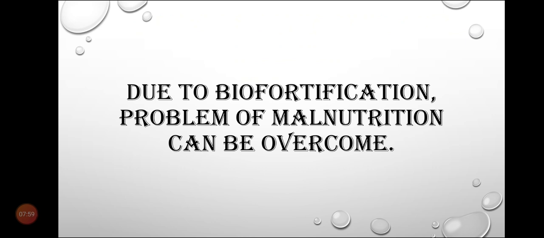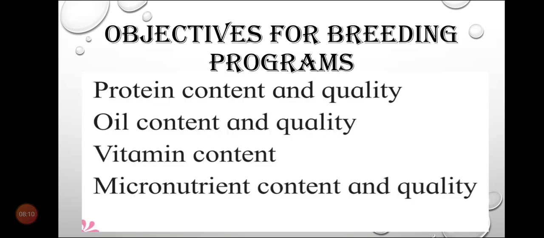We can overcome this problem of malnutrition by growing biofortified food, the food which has more nutritional value. For this, the objectives of the breeding program should be as follows. When we do biofortification, the following objectives are considered: the crops should have more protein content and quality, then a good amount of oil content and good quality, then more vitamin content, and more micronutrient content and quality.